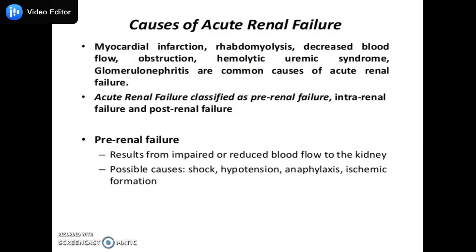So what are the causes of acute renal failure? First one may be myocardial infarction, then rhabdomyolysis, decreased blood flow, obstruction to blood flow, then glomerulonephritis is one of the common causes of acute renal failure. As we also saw, there are three types of acute renal failure: pre-renal failure, intrarenal failure, and post-renal failure. So let us start with the first, pre-renal failure.